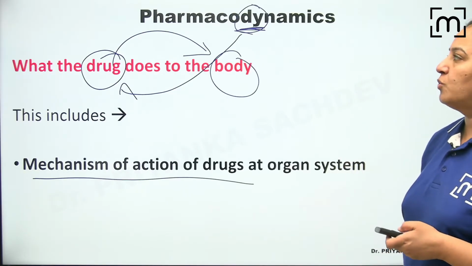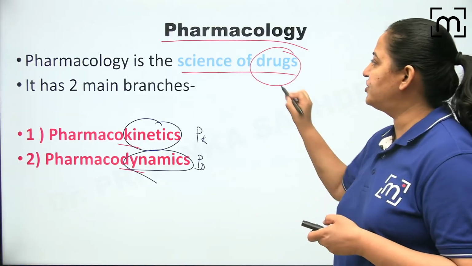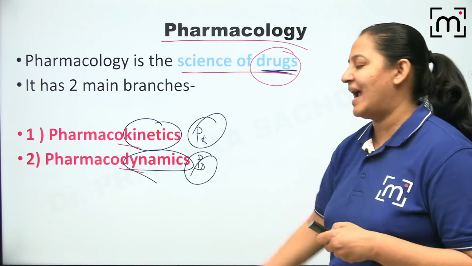फिर से देखो. So what is pharmacology? Pharmacology is the study of the drug. It is having two branches, pharmacokinetics and pharmacodynamics.